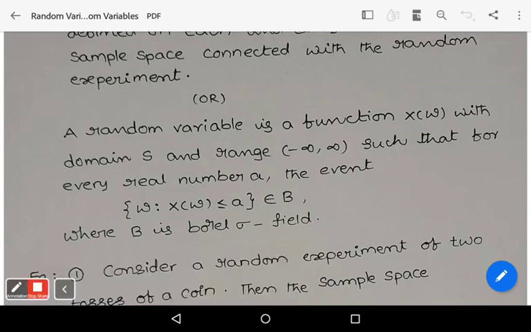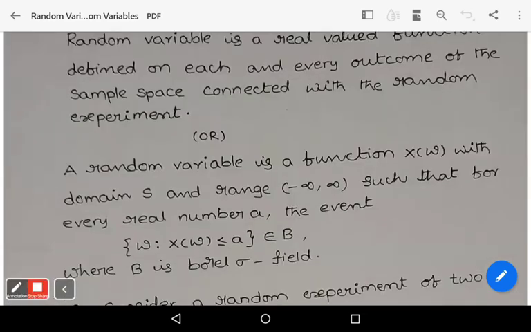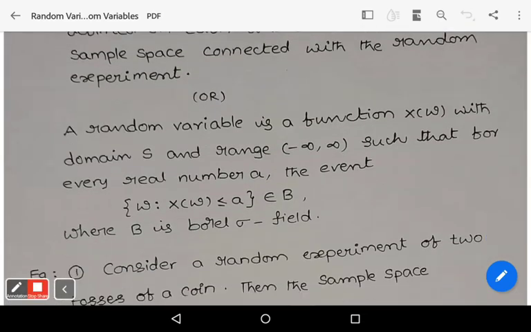You can learn any one of these two definitions, but both are very important for your examination.